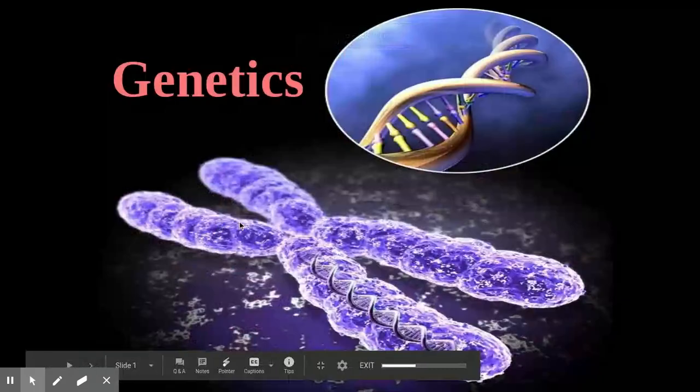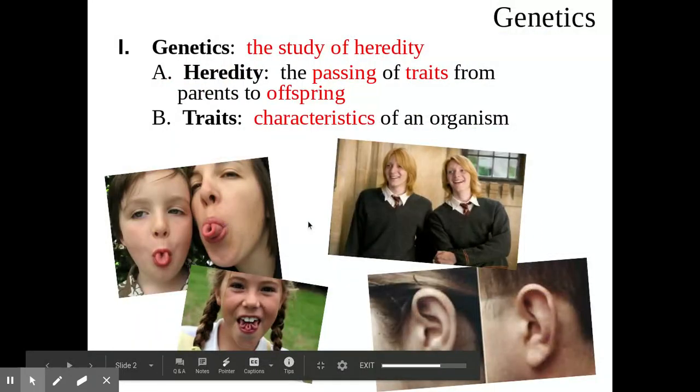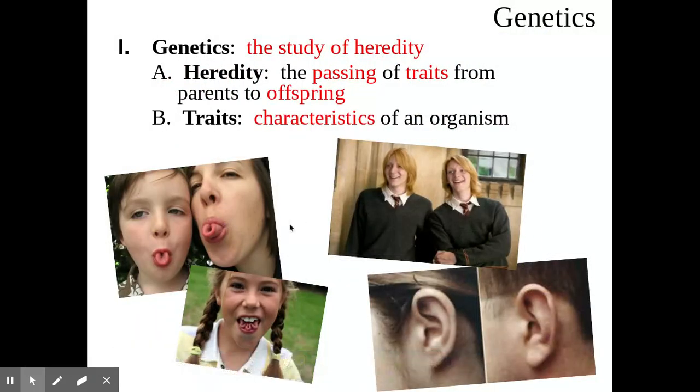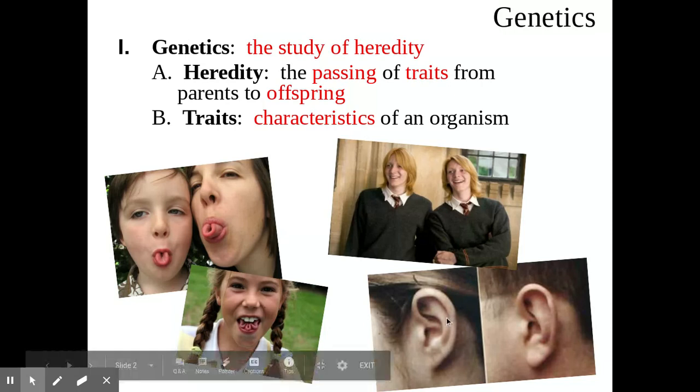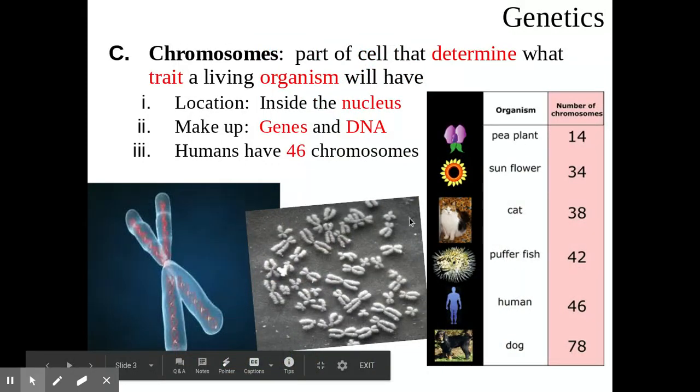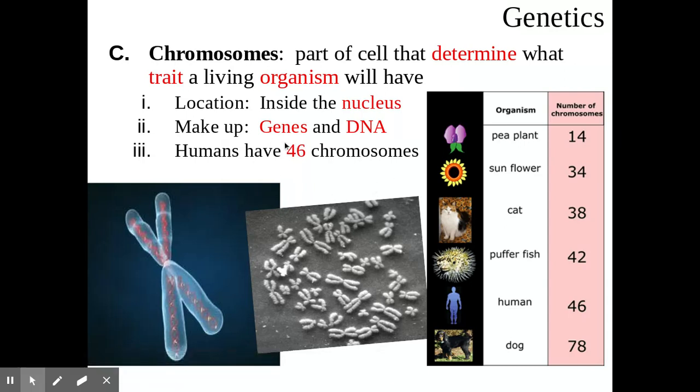Okay, so just to recap, we've already talked about that genetics is the study of heredity. Heredity is passing on traits from parents to offspring. The traits are the characteristics that you see, and we just discussed some of those traits like being able to roll your tongue or if you have attached earlobes or not. We talked about DNA and chromosomes and how the chromosomes are actually our blueprint, making up what we are, our DNA.